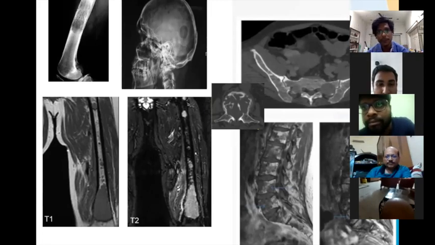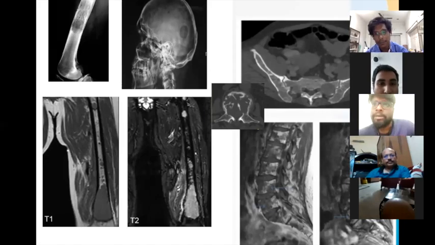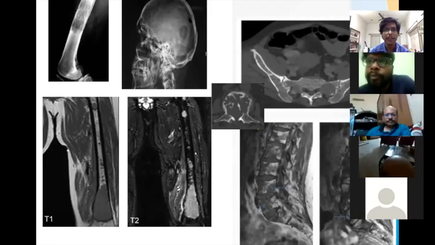So the skull X-ray, it is a lateral radiograph of the skull showing a punched out lesion at the parietal region. Yes, and there are small punched out lesions as well. Can you see here? There are other small punched out lesions.